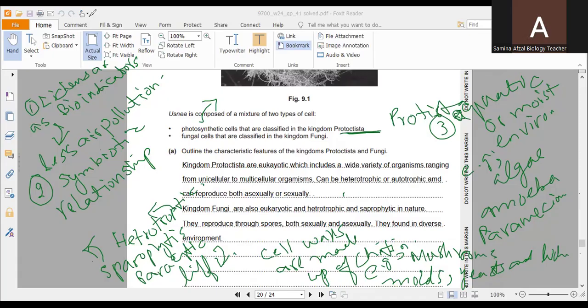Question is of 4 marks. We have written, for example, four different characteristics for the organisms. Kingdom fungi are also eukaryotic, heterotrophic and saprophytic in nature. They reproduce through spores, both sexually and asexually. They are found in diverse environments. If we talk about their structure, they have a filamentous structure. The fungal filamentous structure consists of hyphae, and a group of hyphae is called mycelium.